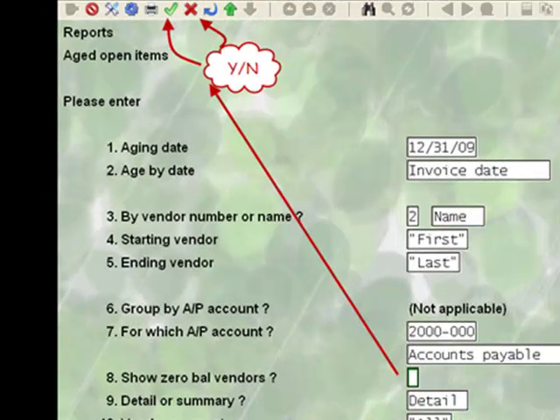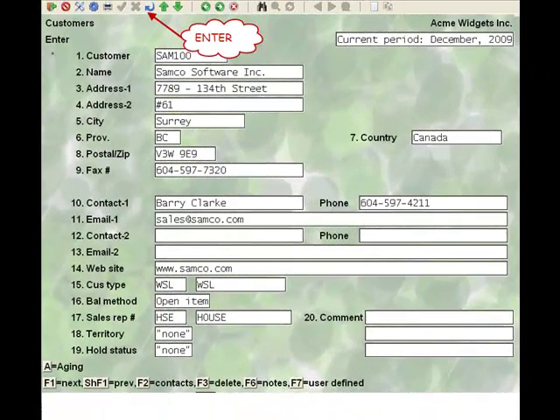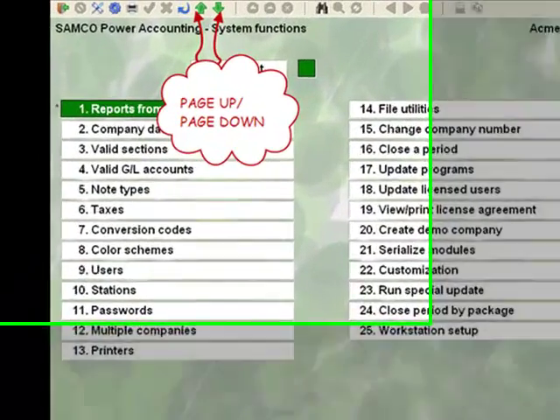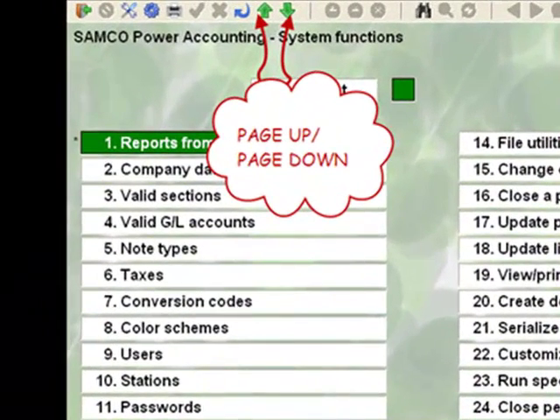The check mark and the X are for those fields that are asking for a yes/no answer. The arrowed swoosh is the Enter key. The next two arrows are for page up and page down.